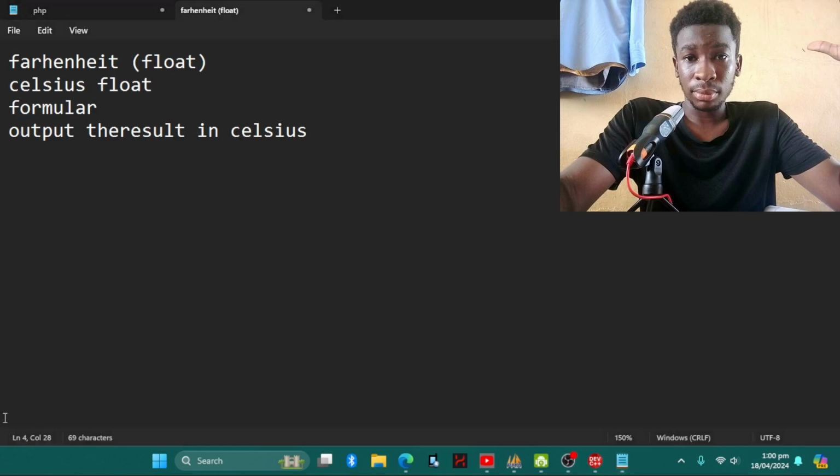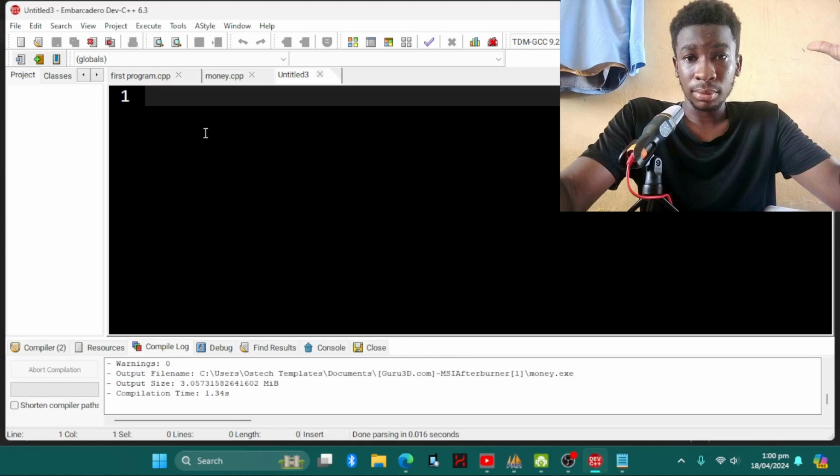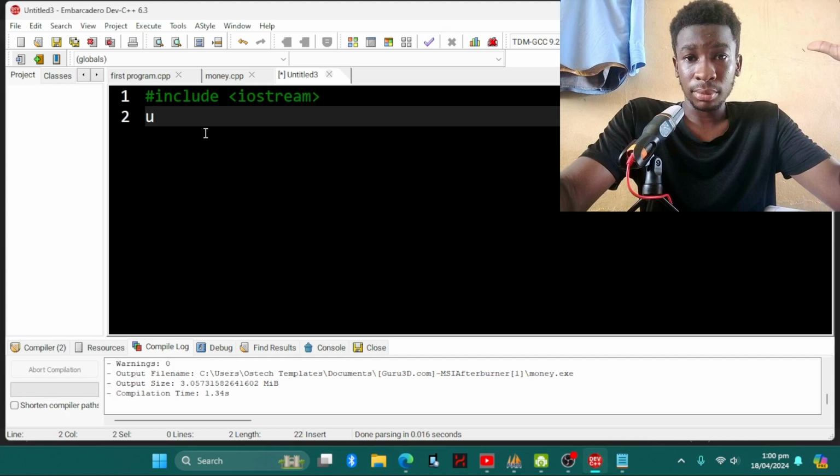So now let's go back to our Dev C++ application. First of all, we do our hash include iostream, so shift 3, include iostream. You already know how to do that one. Then using namespace std, alright, and then terminate.